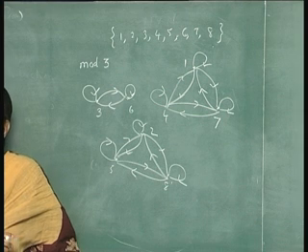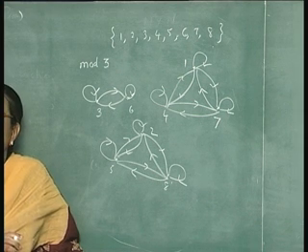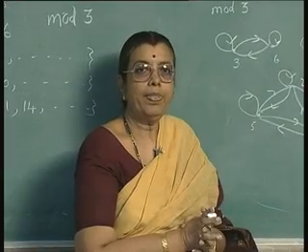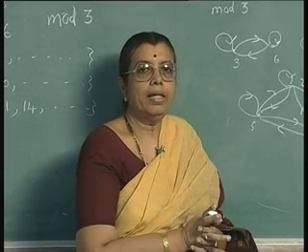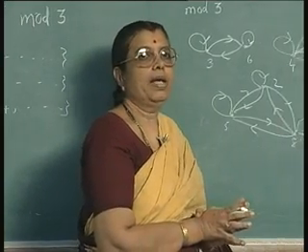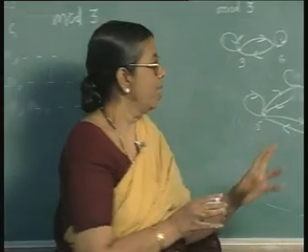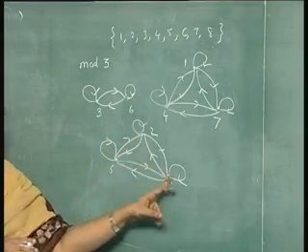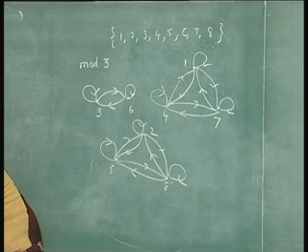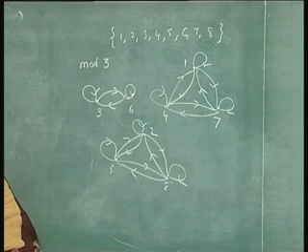So, if you look at it very carefully, any equivalence relation, if it is over a finite set, will be represented by a digraph which will have some components where each component will be a complete digraph. Why? Because you have to have the reflexive property, the symmetric property, and the transitive property also. So, each component will be a complete digraph.